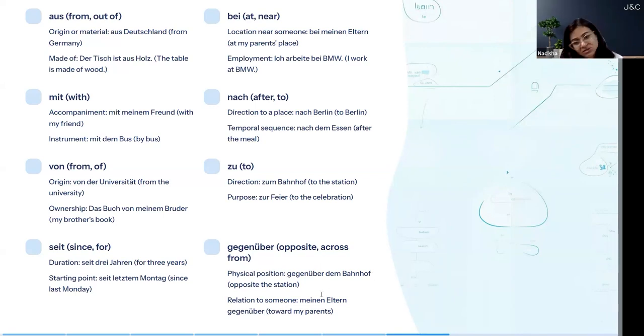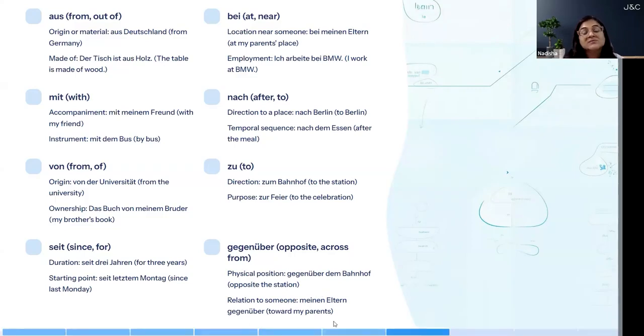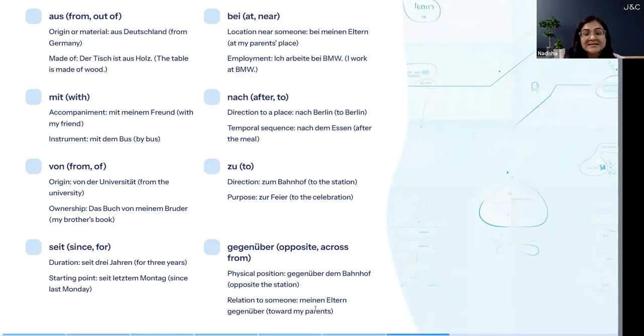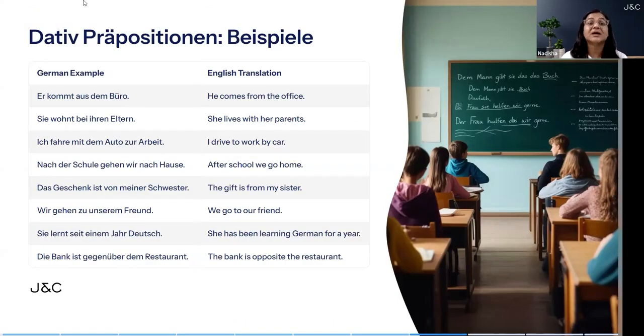Opposite the station. It also shows the relation to someone, like meinen Eltern gegenüber, towards my parents. Parents are plural dative. So that's why it is meinen, en ending. Dative plural is en ending. Let us now do the dative preposition examples. Examples are called Beispiele.